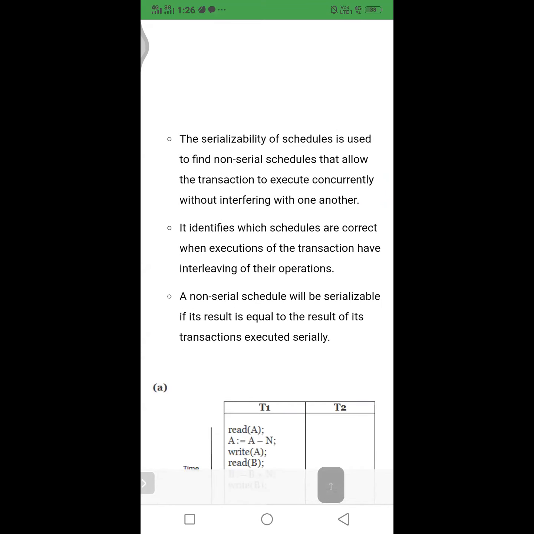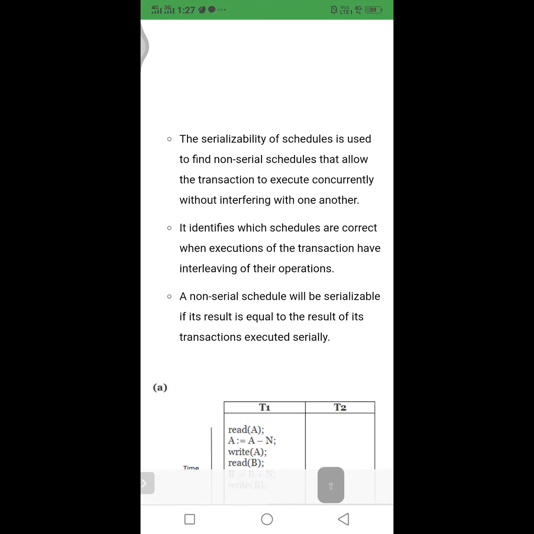A non-serial schedule will be serializable if its result is equal to the result of its transactions executed serially. So here we compare the two schedules, serial and non-serial. If these two execute the same transactions and the result is also the same, then these transactions maintain serializability.